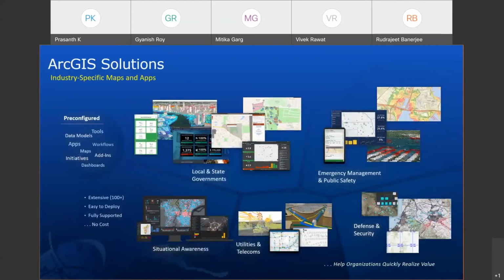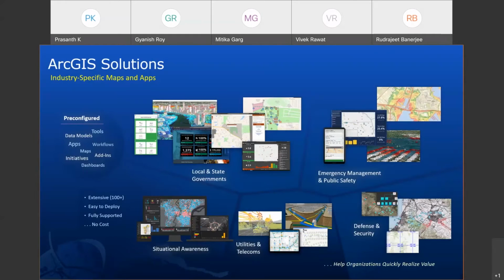Last but not the least, ArcGIS solutions are another important component of ArcGIS. They are pre-configured industry-specific maps and apps that you can deploy and use as is, or configure to meet specific needs of your organization. ArcGIS solutions support so many industries, and they are having a big impact, helping organizations realize huge value of their GIS investment right away.